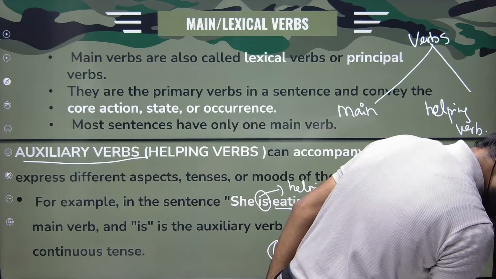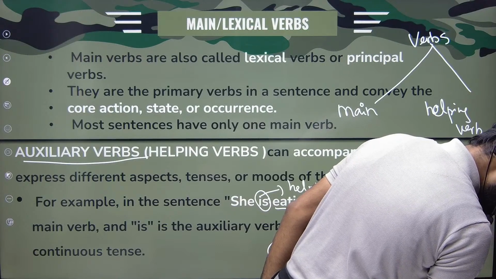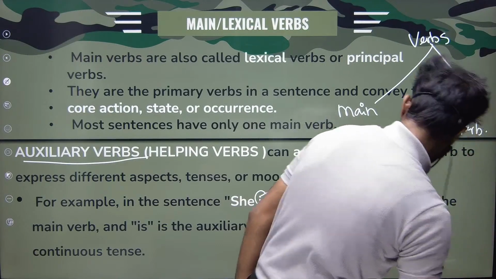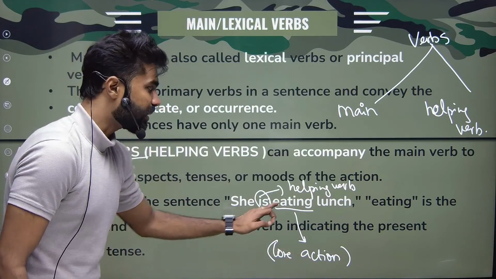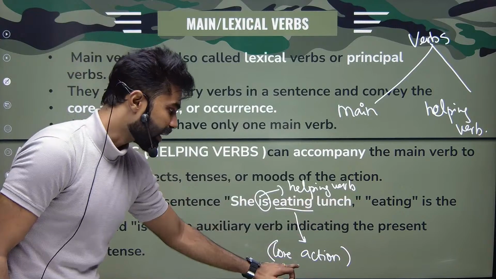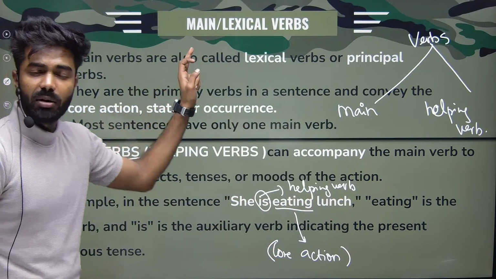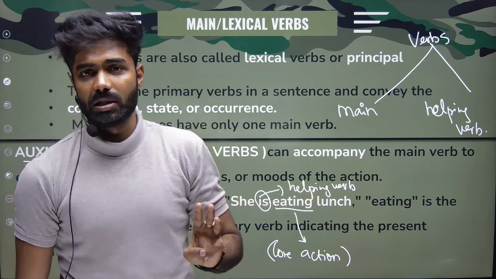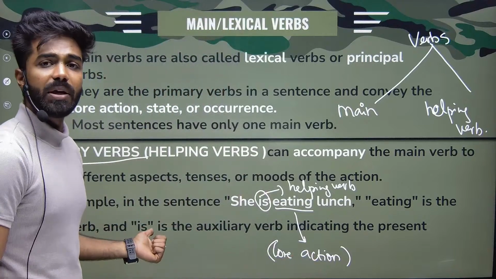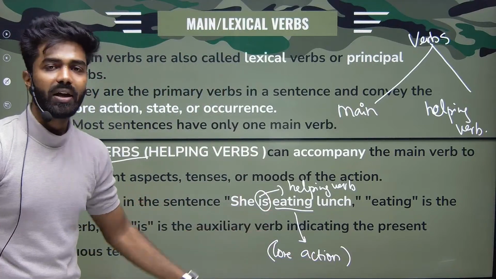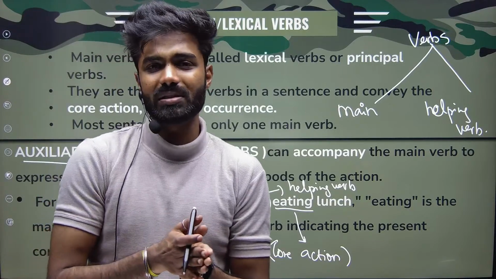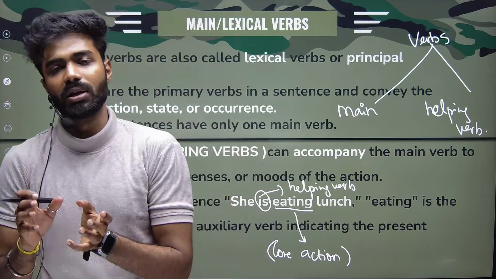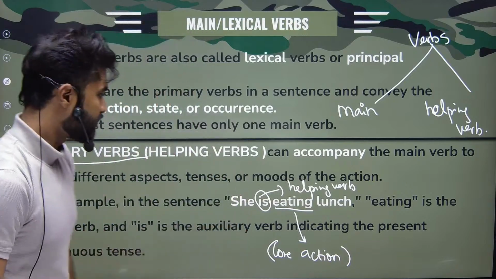Auxiliary or helping verb. All right. So eating is my core action. Is is my helping verb. So for the core action, I will call it the main verb, lexical verb or principal verb. All right. A helping verb or auxiliary verb will not have any core action or main action. It is just a support, just a subordinate, just an assist. You can remember it as just that. Clear?